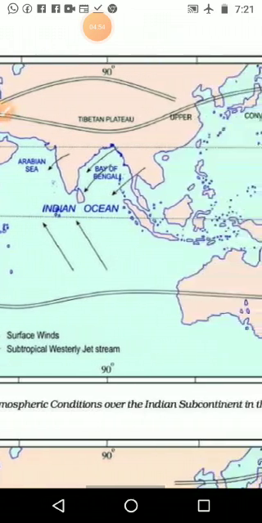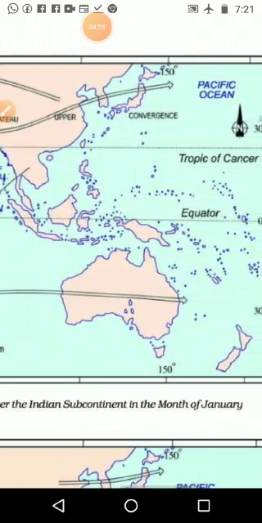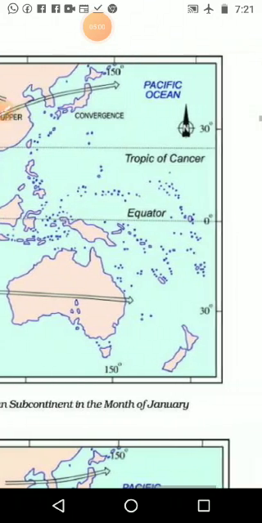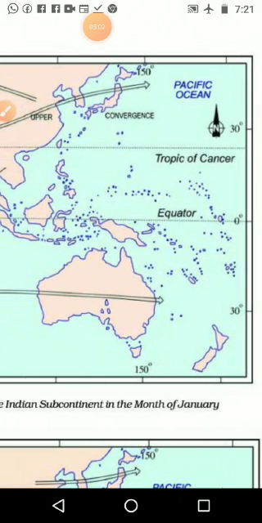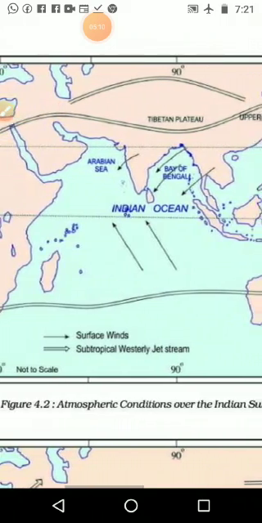It is starting from, not only Europe like that, it is totally above the Tropic of Cancer. It is starting, and it is coming up and down and reaching to the Pacific Ocean. It is starting from the Pacific Ocean and reaching to the Pacific Ocean. It is rounding in the month of January, and we can see some of the ups and downs, especially in the Deccan Plateau. When it is reaching, it is coming down.